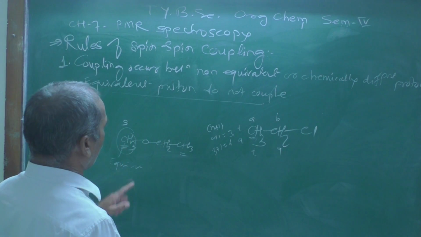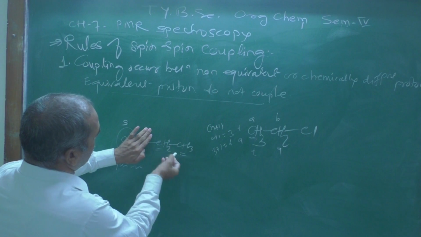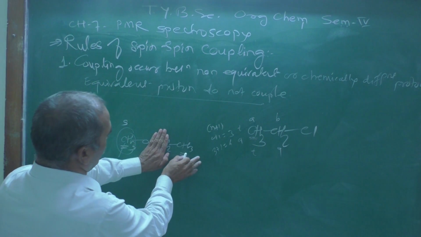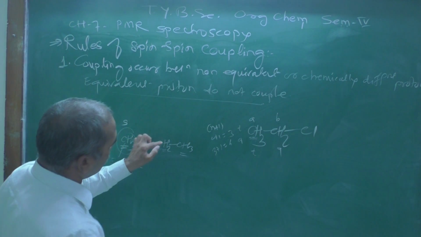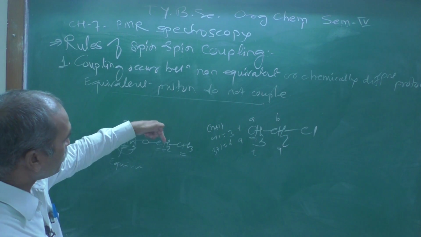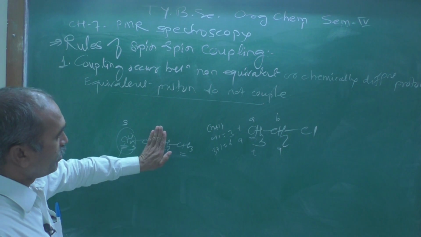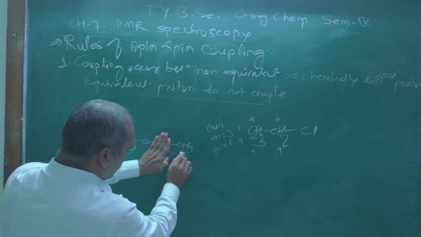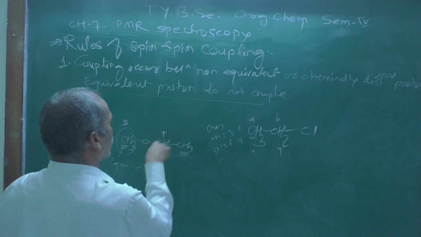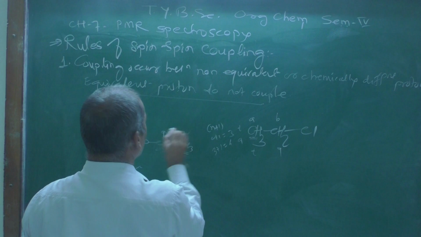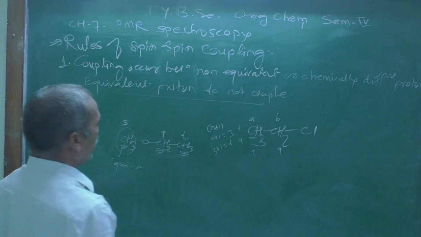So observe the neighboring protons. This methyl group has three neighbors, but the two protons here are chemically equivalent and do not couple with each other. They can couple with the three, so it gives you the quartet, and this gives you the triplet.